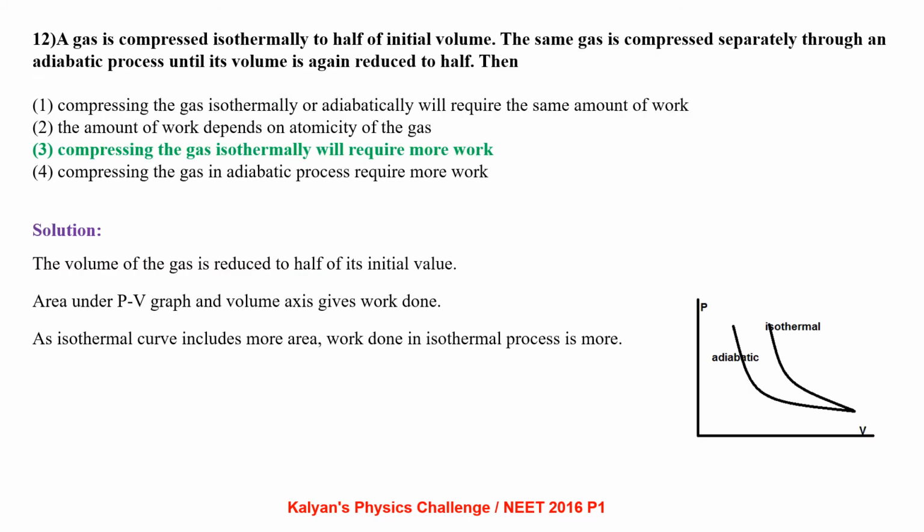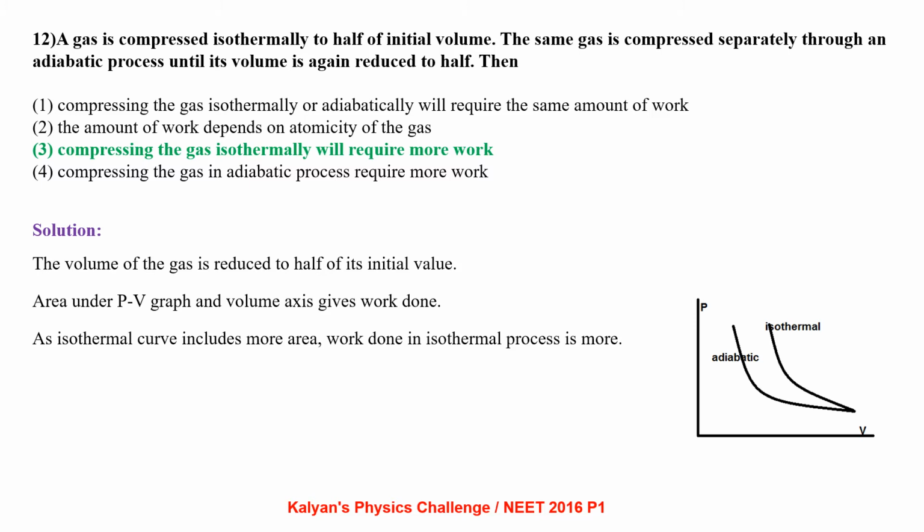A gas is compressed isothermally to half of its initial volume. The same gas is compressed separately through an adiabatic process until its volume is again reduced to half. Then which of the following statements are correct? Now you can see the work done in a thermodynamic process can be represented in the form of a PV diagram, where P is pressure taken on y-axis, V is volume taken on x-axis. The area under PV diagram gives you work done.